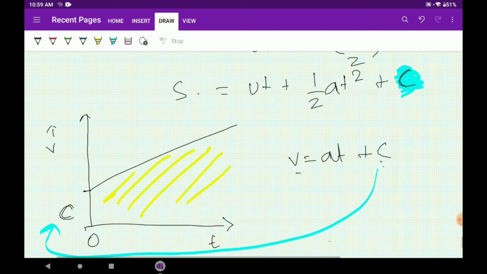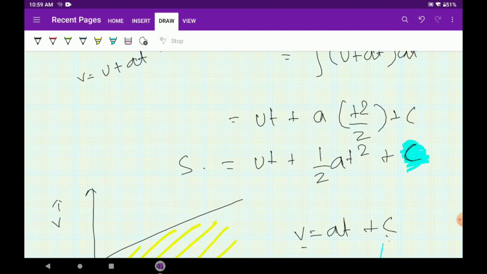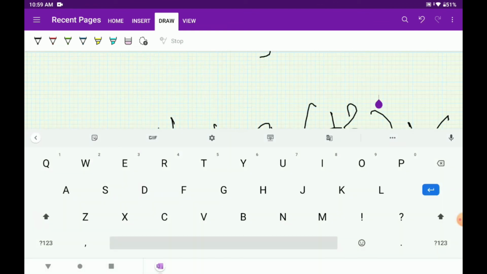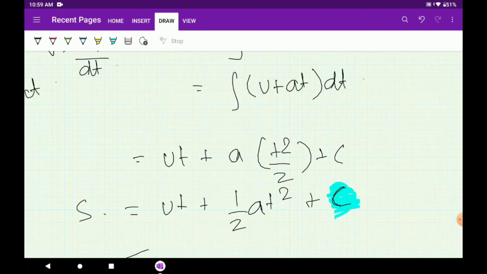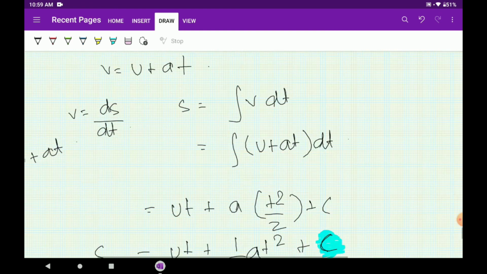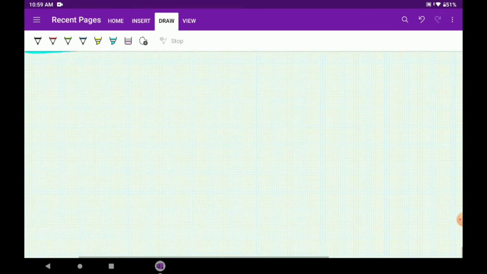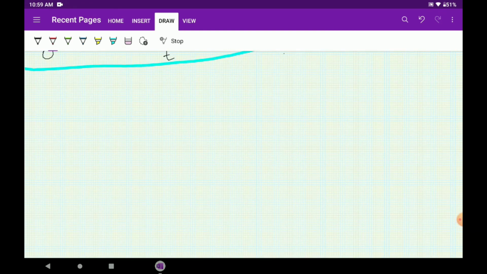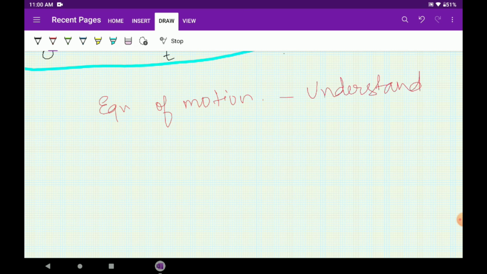You can comment down and I will tell you where to read and how to read. I am pretty happy that I could bring in calculus here. So what did we learn? We learned about the kinematics of one dimensional motion with constant acceleration. So what are the important things you have to study? You have to study the equations of motion, and by study I do not mean mugging up. You have to understand them. Without understanding, you will forget them within a few months, within a few days.